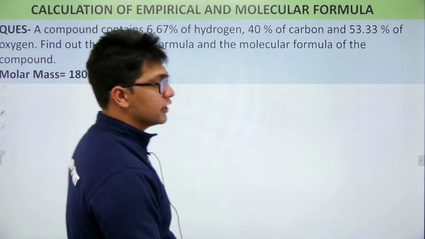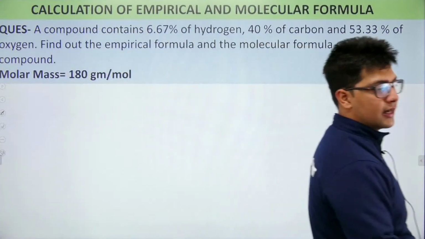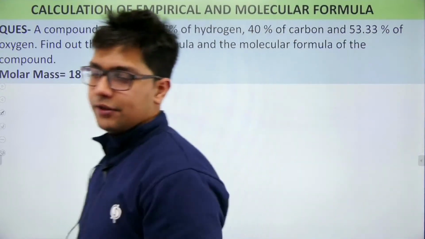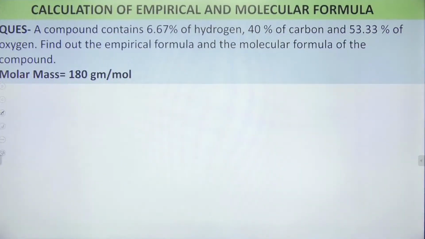Again, follow the same steps and try to get the answer. First, tell me in the comment section what is the empirical formula and then the molecular formula. Follow the same 4 steps and get the answer. Don't miss any step. It is very simple calculations. So, try your best. Give me the correct answer.